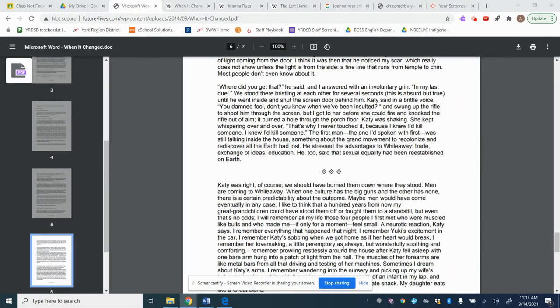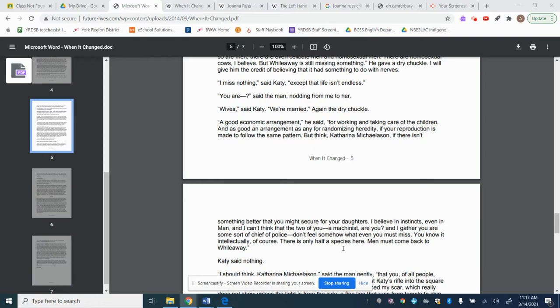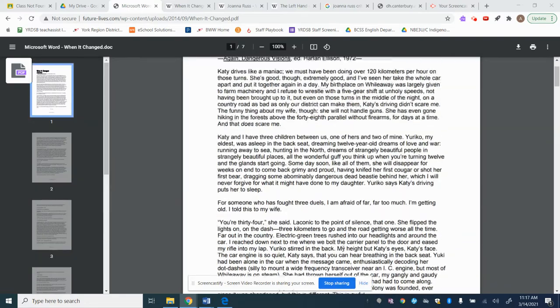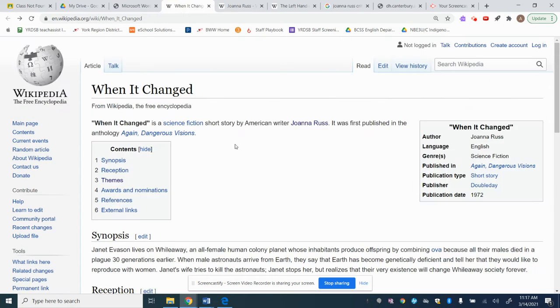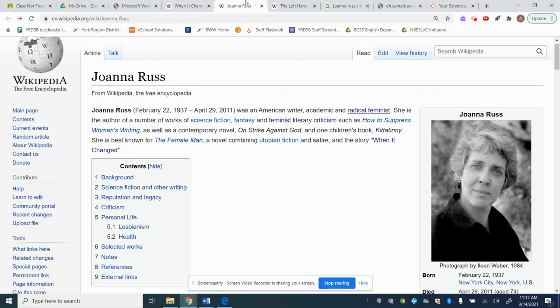Then what I would generally do, I would go to Wikipedia, because sometimes when you're reading Wikipedia, you can get a better understanding of when the text was written, for instance, and maybe who the author was if you didn't know. But I think it's also important because you can go through and read a little bit more about the author. When they were born and where they were born is going to give us the social historical context we need to really understand the story.